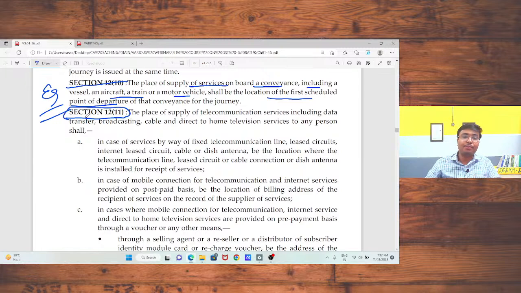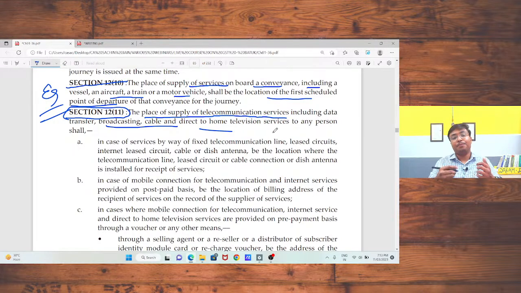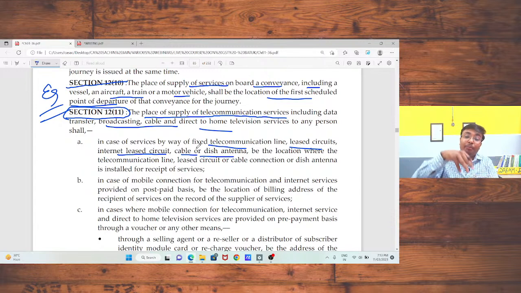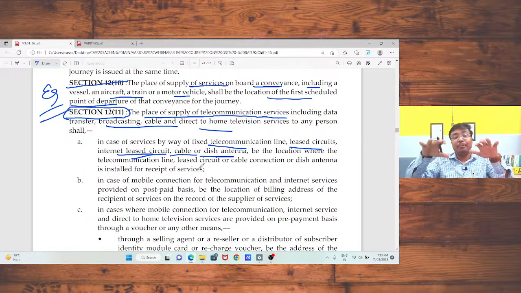Now, Section 12, subsection 11. What will be the place of supply of telecommunication services, including data transfer, broadcasting, cable, and direct-to-home? If the telecommunication service is through any telecommunication tower, or any leased circuit, or any internet based circuit, or any cable or dish antenna, in that case the place of supply will be the place where that dish antenna, cable or leased circuit is established. If there is any physical place, that place should be treated as your place of supply.